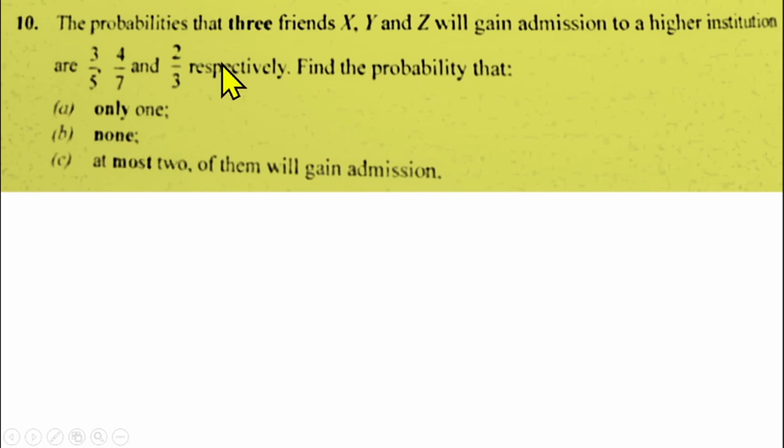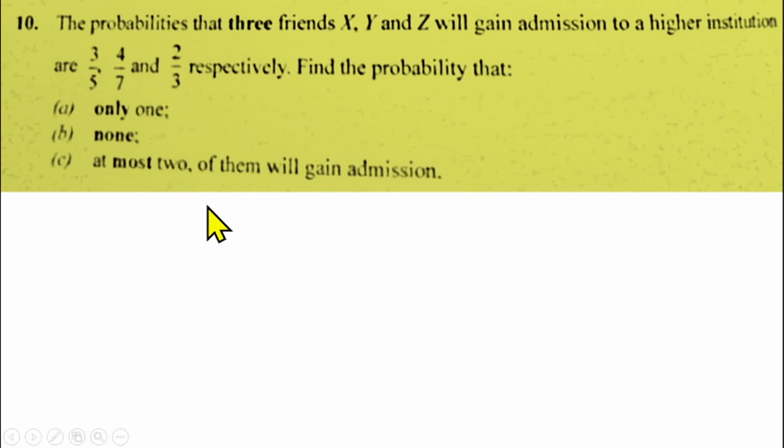Like I told you, the question is from probability. 3 friends X, Y, and Z will gain admission. The probability that they will gain admission is this. So we should be able to find the probability that each of them will not gain admission as well. If the probability that X will gain admission is 3 over 5, then the probability that X will not gain admission will be 1 minus 3 over 5, because probability of success plus probability of failure will give us 1. So the probability of not gaining admission is failure, that will be 1 minus probability of success, which is 3 over 5. That gives us 2 over 5.